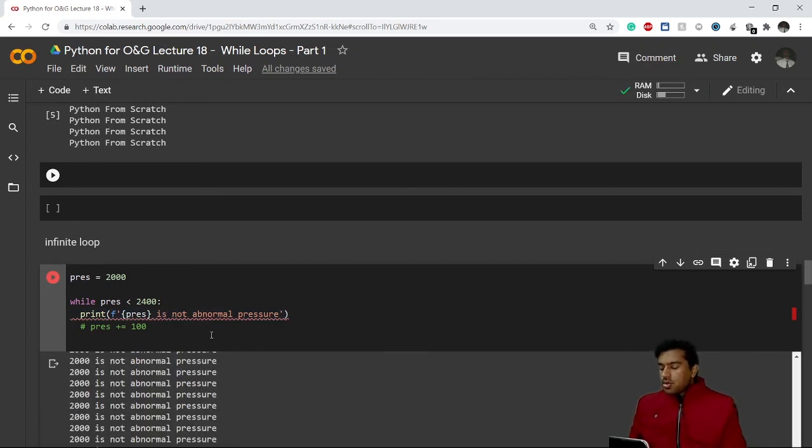So this is all about the basics of while loops. We can do many other things with the help of while loops, which I'll be telling you in the next video. So stay tuned and I'll see you in the next video.